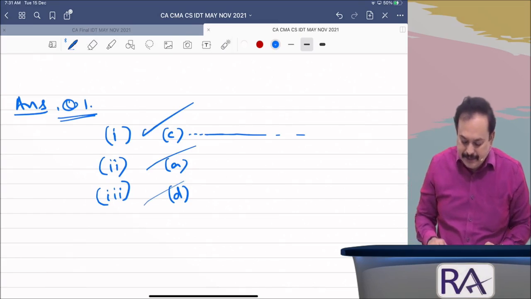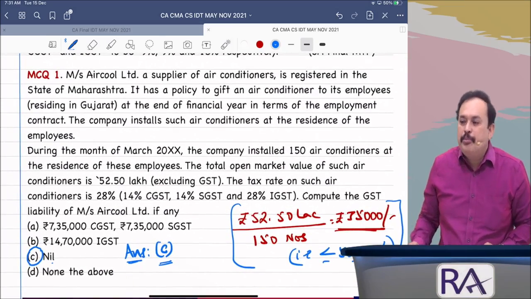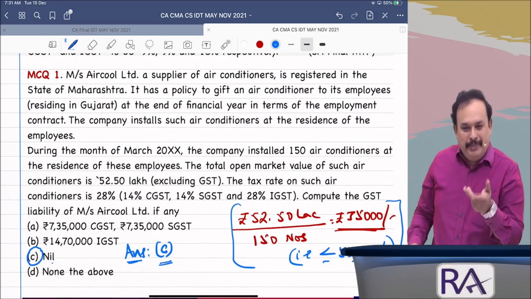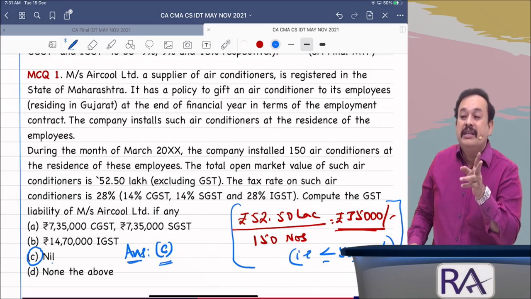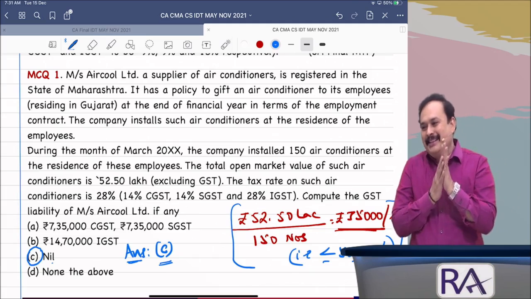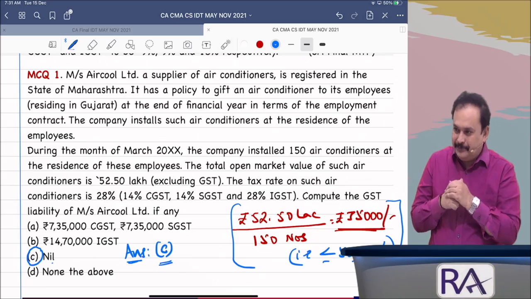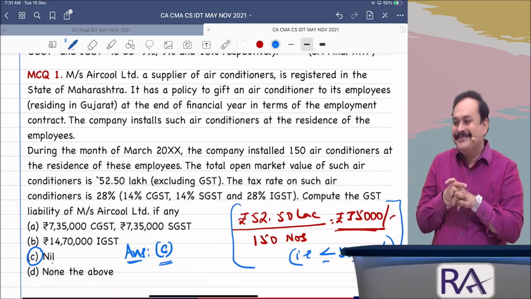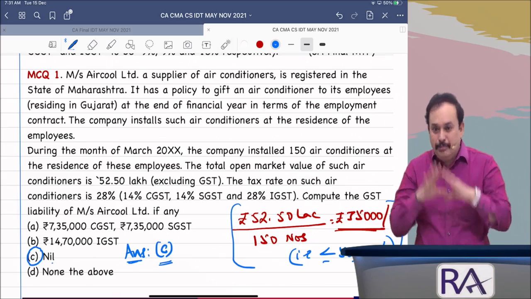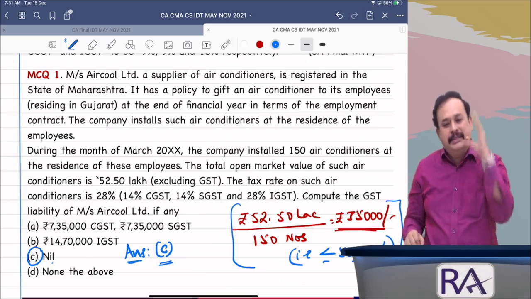Now please come back. Actually where we are? We are here: employee provides these services to employer in the course of employment, which is excluded from the scope of supply. Got the clarity? Yes, Amma. We should not include GST, obviously. Excellent question you ask. It is important. I am supposed to say that. Highlight. Accepted your point, my dear. Listen.